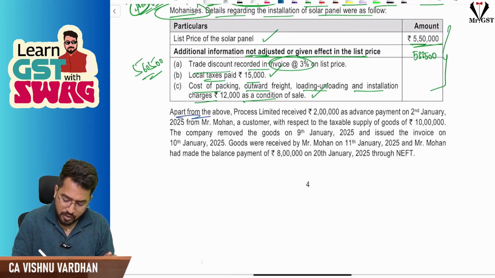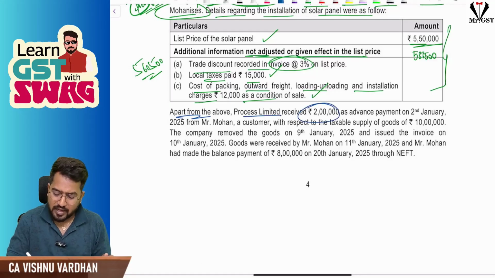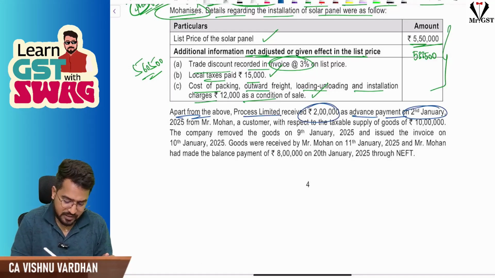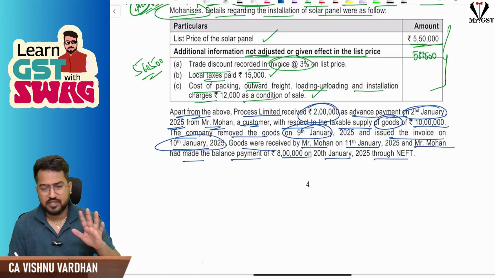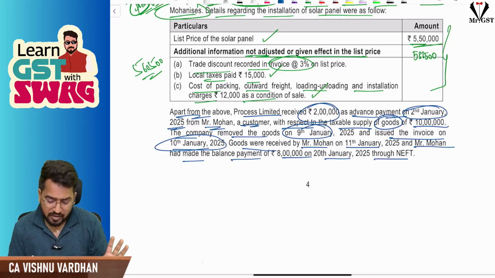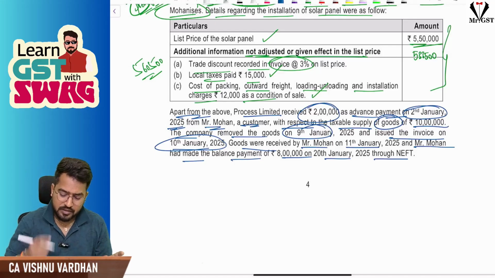Apart from the above, Process Limited received 2 lakh as an advance payment on 2nd Jan 2025 from Mr. Mohan, a customer, with respect to the taxable supply of goods of 10 lakh. The company removed the goods on 9th January and issued invoice on 10th January. Goods were received by Mohan on 11th January, and Mr. Mohan made the balance payment of 8 lakhs on 20th Jan, all through NEFT. If you remember, there is a time of supply question for this particular aspect.